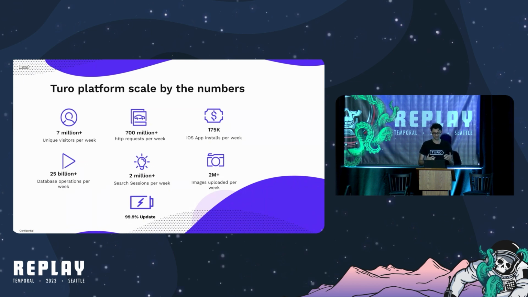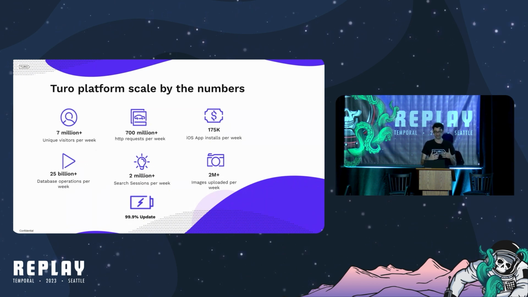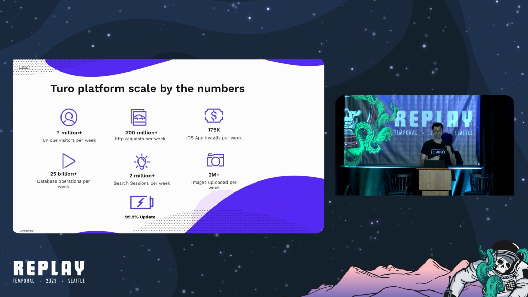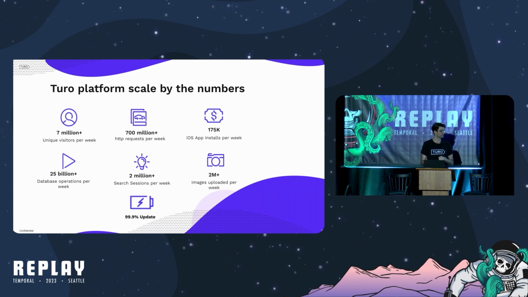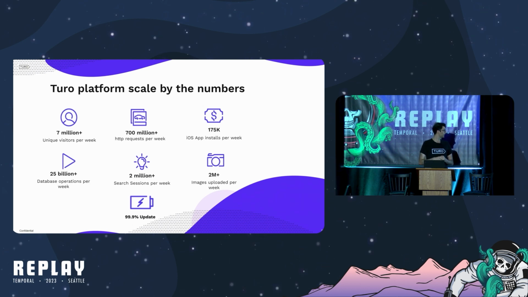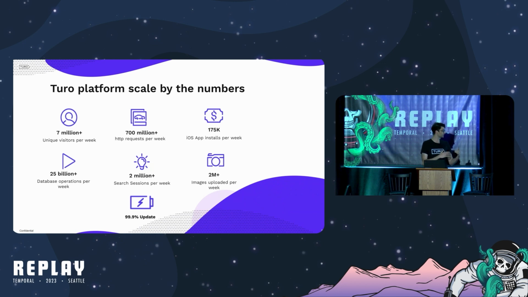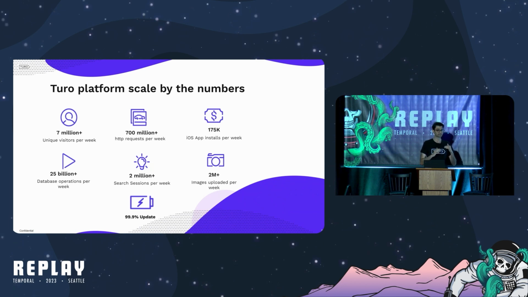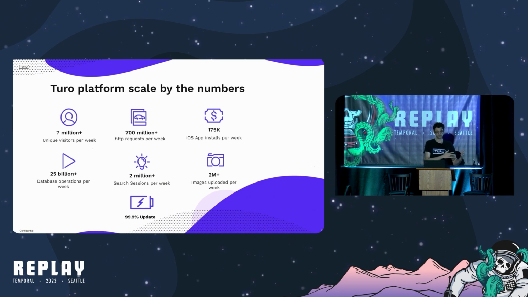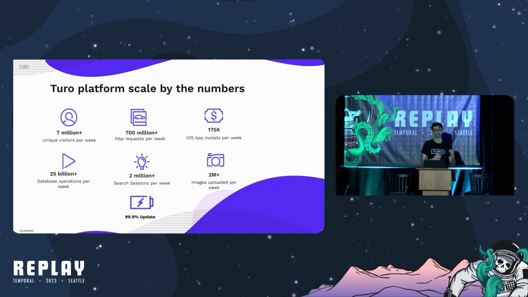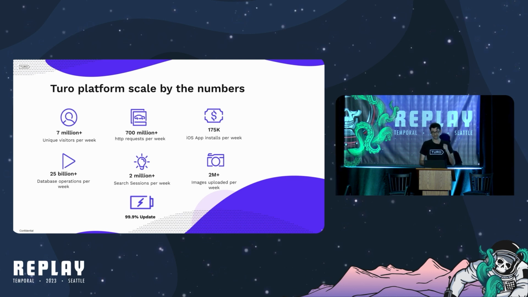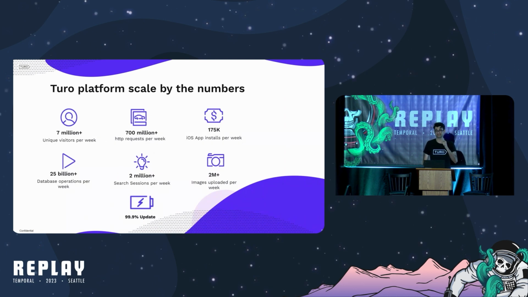To put our scale into numbers, we see more than 7 million unique visitors per week, 700 million plus HTTP requests per week, 175,000 iOS app installs per week, 25 billion plus database operations per week, 2 billion plus search sessions per week, and more than 2 million images uploaded per week, all while maintaining 99.9% uptime. Considering these growing numbers, it is imperative that the software that we use scales.